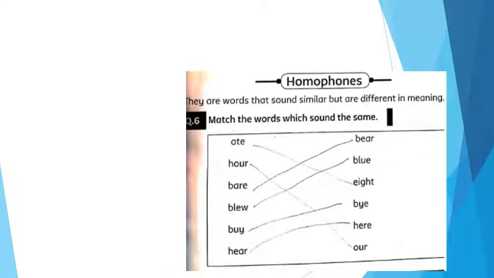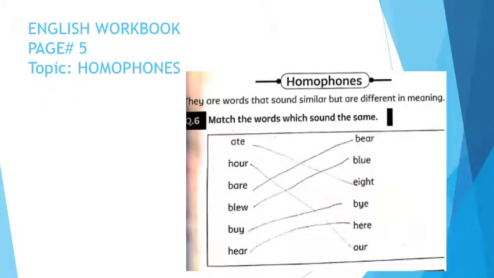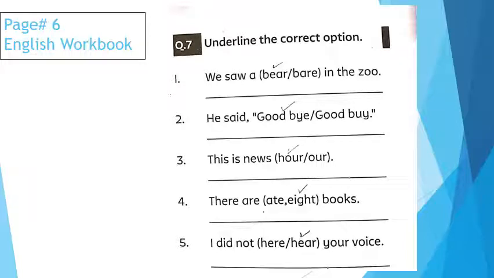Okay, let's move toward page number 5 and this is the page number 6, English workbook. This is also from your English workbook. Now we are going to underline the correct option. This is question number 7. Underline the correct option. Okay. We saw a bear. Again, this is not bare, this is bear. In a zoo. Which thing you saw in the zoo? Bear. This is bear. B-E-A-R.